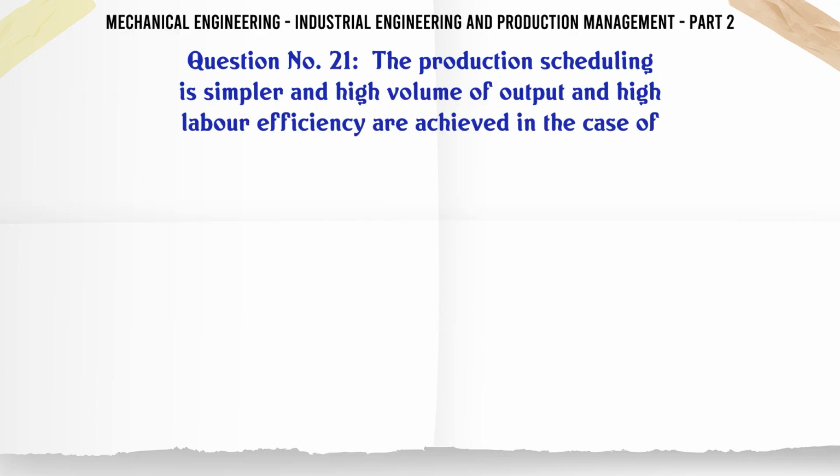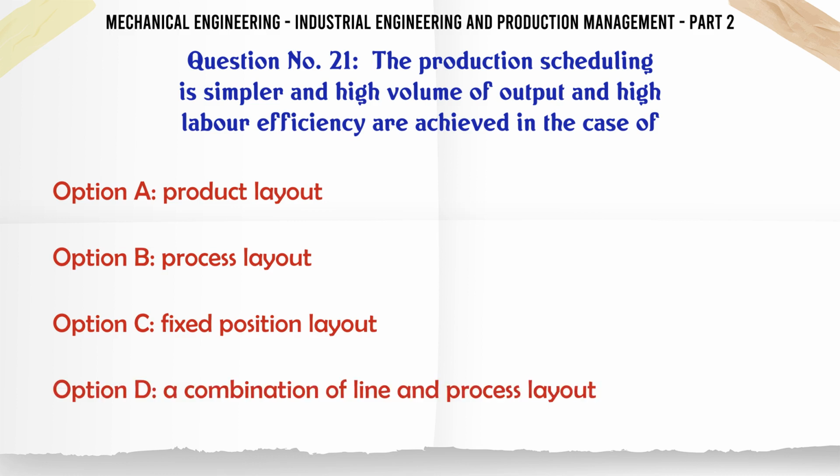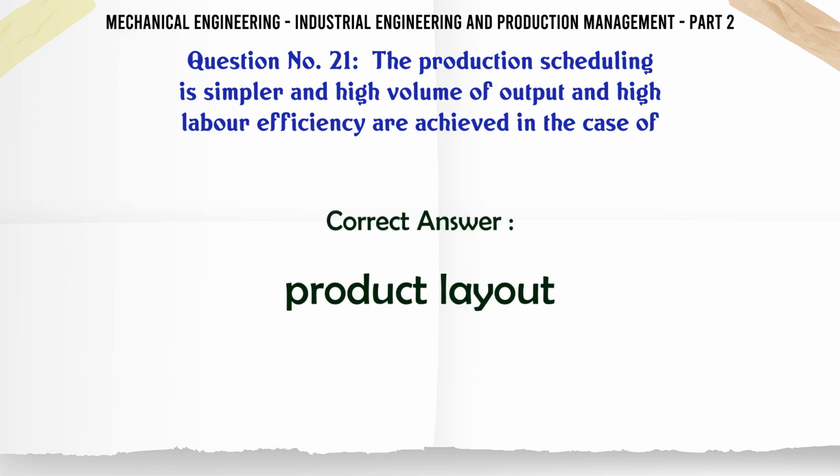The production scheduling is simpler, and high volume of output and high labor efficiency are achieved in the case of A. product layout, B. process layout, C. fixed position layout, D. a combination of line and process layout. The correct answer is product layout.